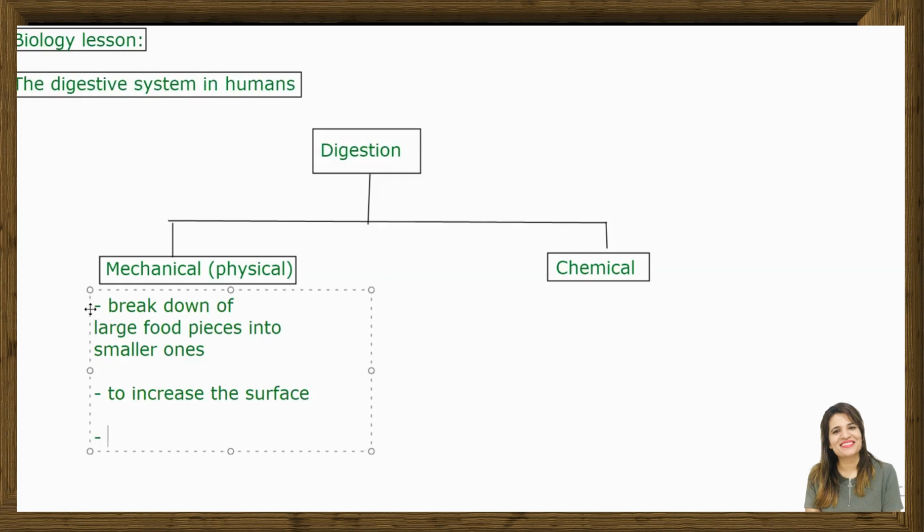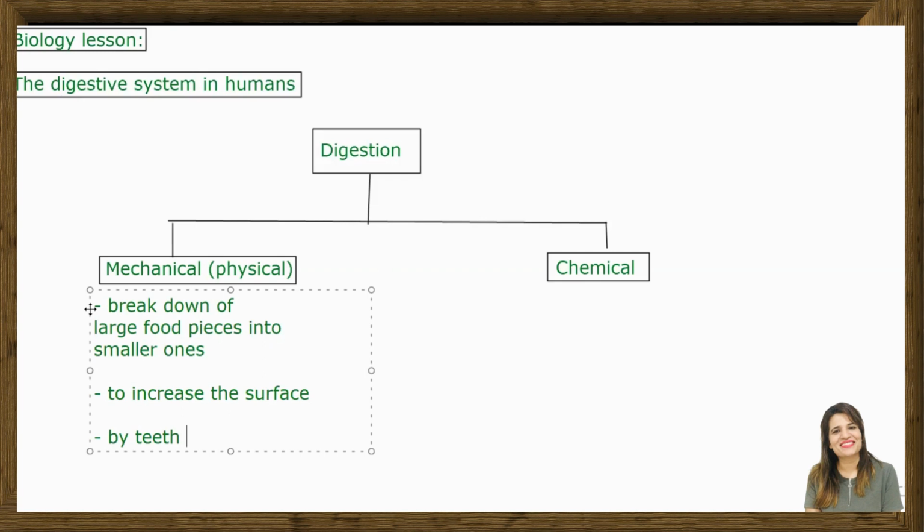It is done by teeth, for example, but not only by teeth, because it is a common misconception that mechanical digestion is by teeth only, where we are chewing the food. Actually, it continues. In the esophagus also, we have the movement of longitudinal and circular muscles, so food is physically being sent down to the stomach.